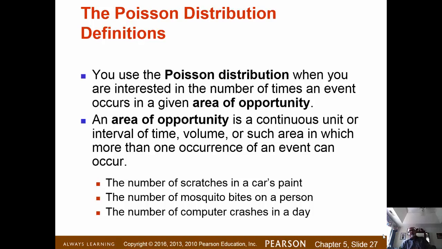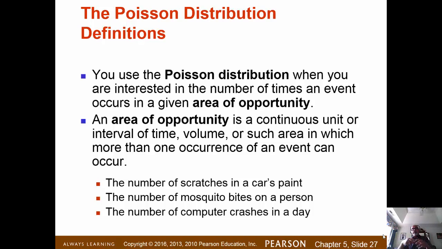The second theoretical discrete probability distribution we're going to discuss is the Poisson distribution. Poisson distribution is when you are interested in the number of times a particular event occurs in a given area of opportunity. Area of opportunity can be a time interval, like the time between noon and 1 o'clock, how many customers will walk into the bank, for example, during lunchtime.